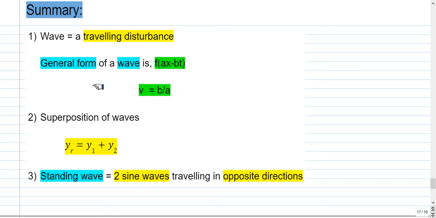To summarize, a wave is a traveling disturbance, and the general form of the wave is f of Ax minus Bt. So it is a function of both space and time, and A and B are real numbers. The velocity of the wave is the velocity of any given point in the wave, which is characterized by the argument being constant. So you get the velocity of the wave as B by A. If you have two waves, they will superpose to give the resultant as y1 plus y2. This is according to the superposition principle. One way of generating standing waves is to have two sine waves traveling in opposite directions. They have the same amplitude and frequency.